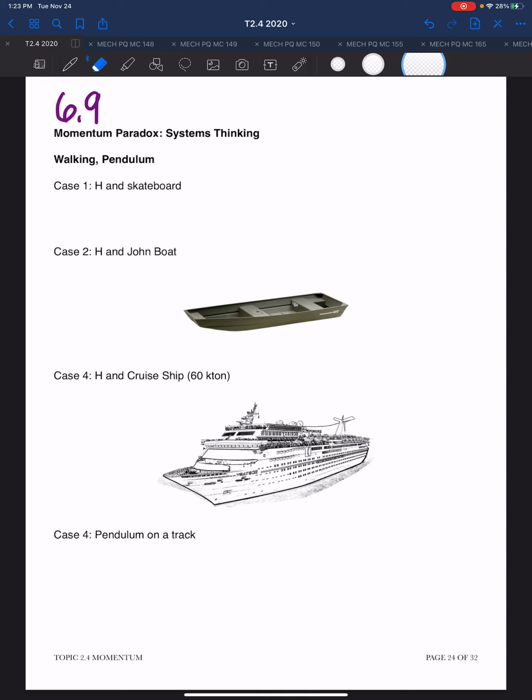Section 6.9 is about the momentum paradox, as I like to call it. The momentum paradox. 6.9. So let's suppose we have a person standing on the ground like so, and they are standing there, and